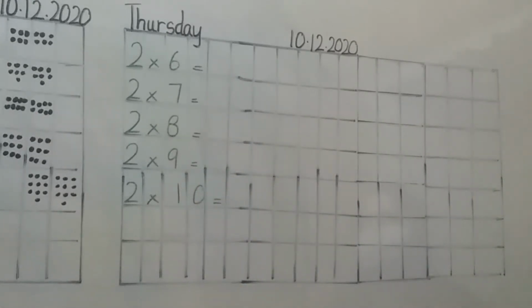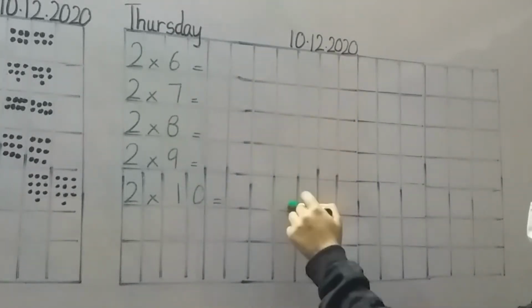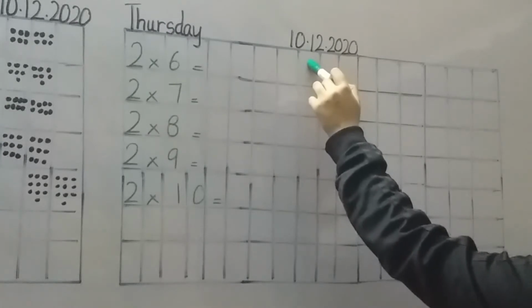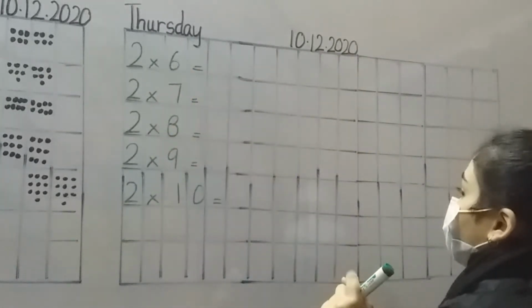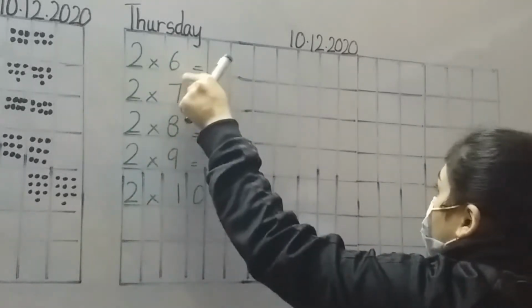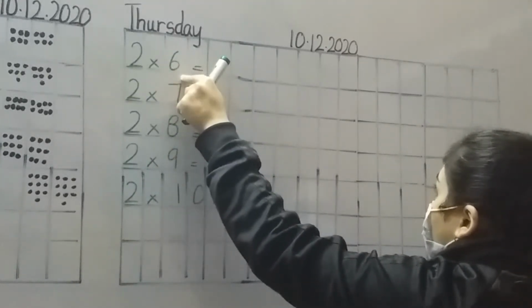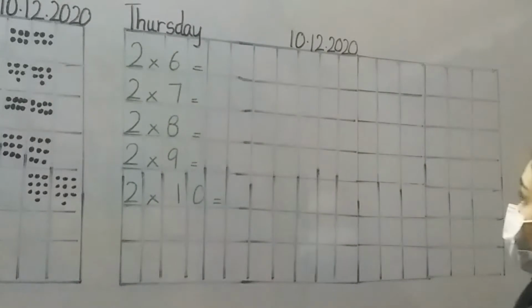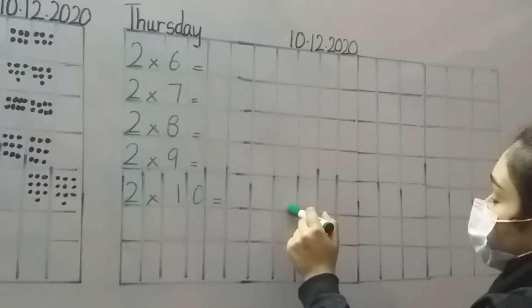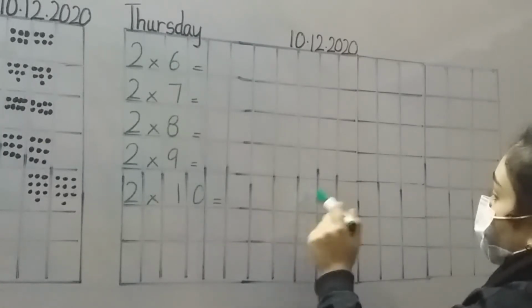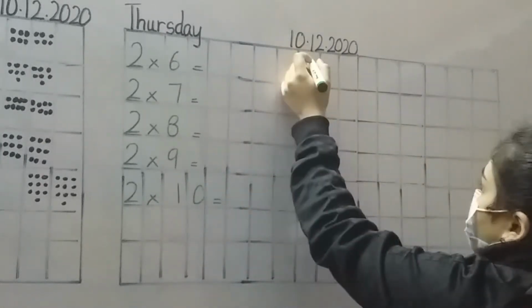Now let's start by leaving 1, 2, 3 blocks over here, and we will start from this block. How many sets will I make now? Method number 2, 6 sets. How many items will I add? 2 items. Okay, let's start from here.